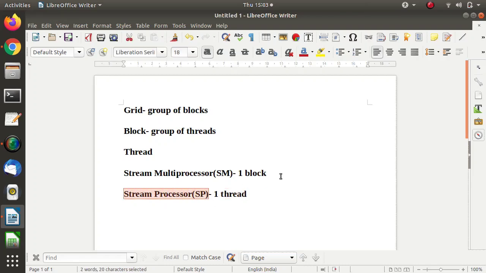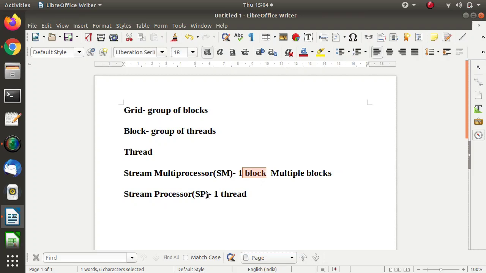But on one SM there can be multiple blocks running simultaneously. In the sense that one block will run, then it will get stopped, another block will run, again it will get stopped, a third block will run, likewise.